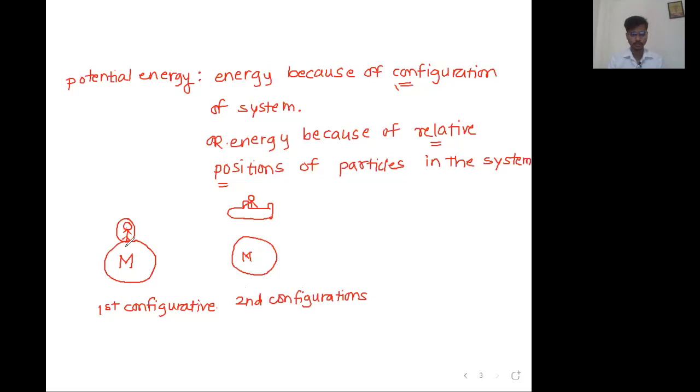Positions of the bodies or the particles in the system have been changed. Reply in the chat box.